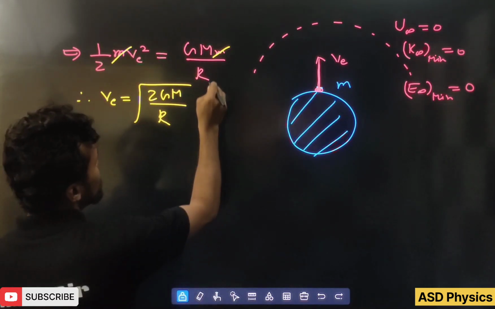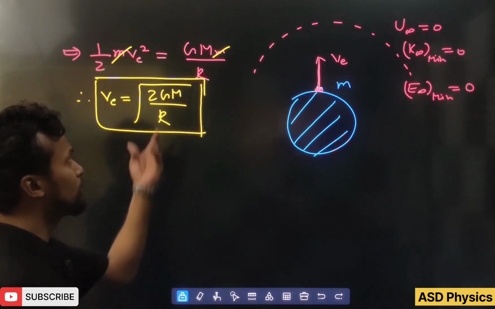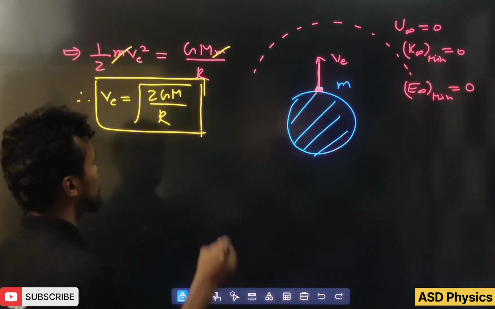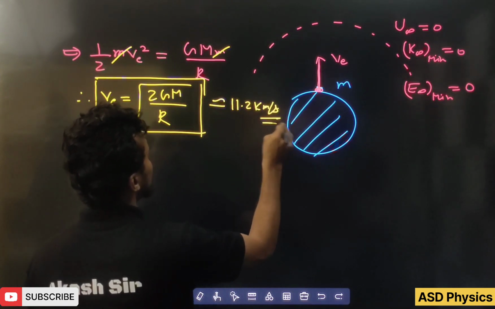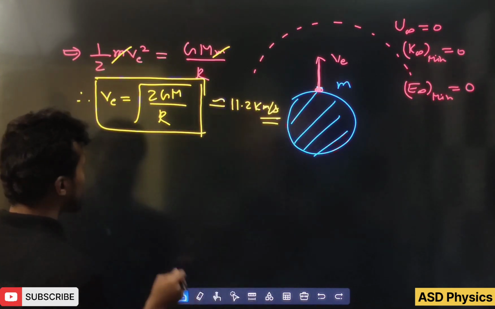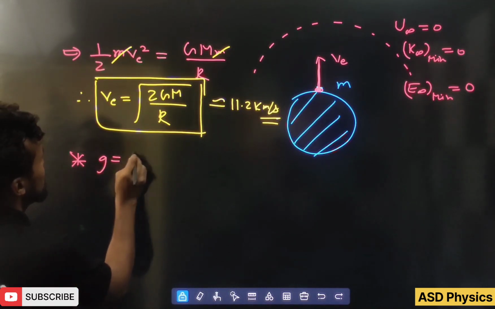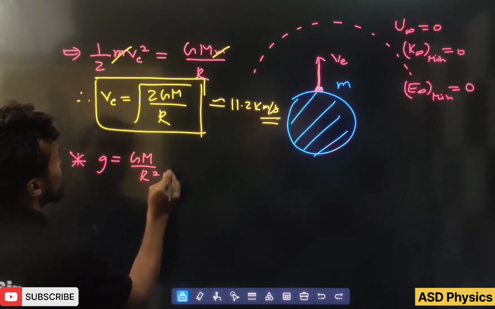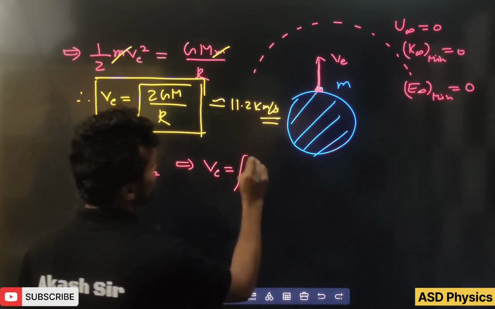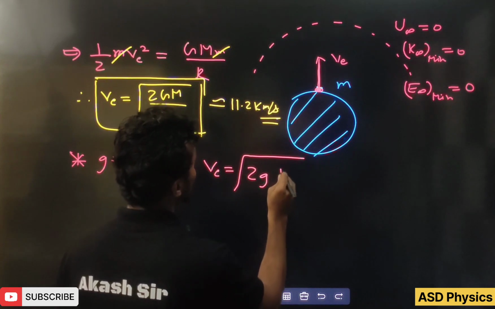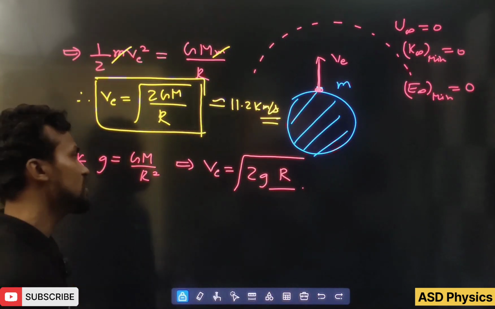If this is the earth, you can write Re also, no problem. Now this is the escape speed. You know very well the mass of the earth, radius of the earth, g value and all that. When you put all these values, it comes to 11.2 kilometer per second. After that, students, we have to remember some other forms also. You know very well g equals GM by r square. So from this the escape speed we can write as root 2gr, since I have just put the value of GM as gr square, then r cancels out.